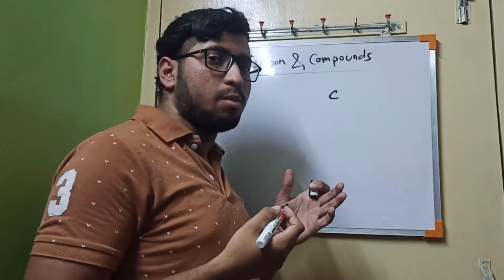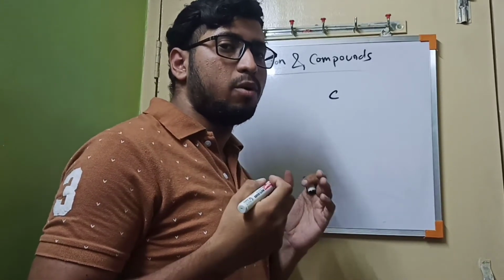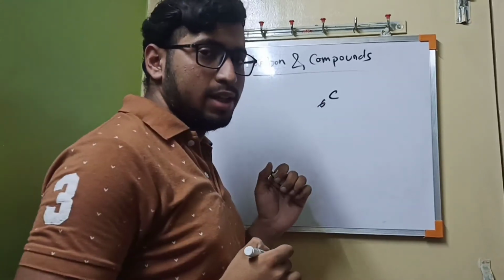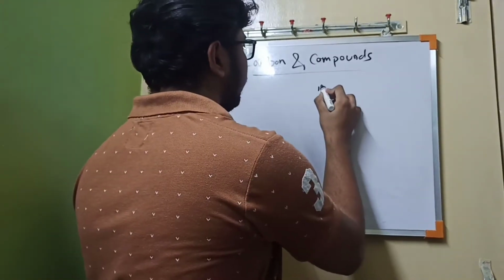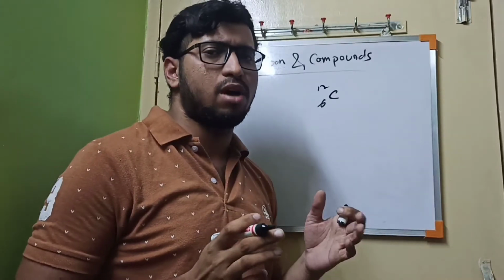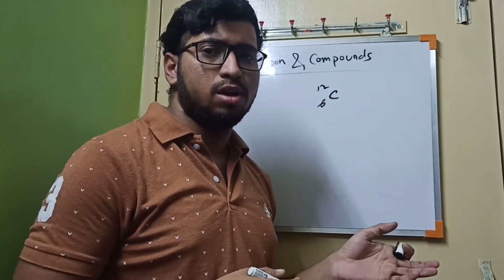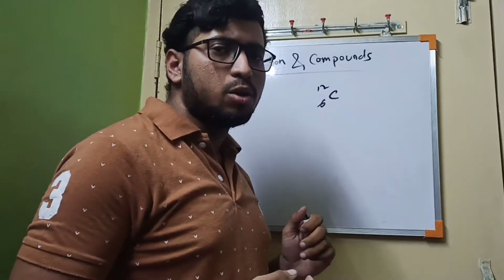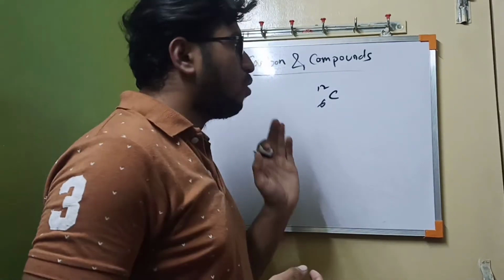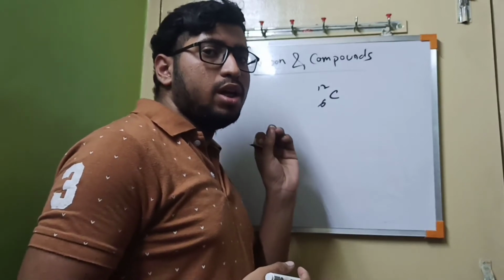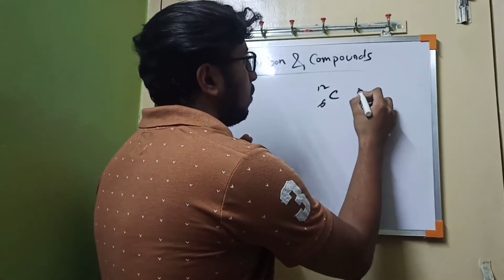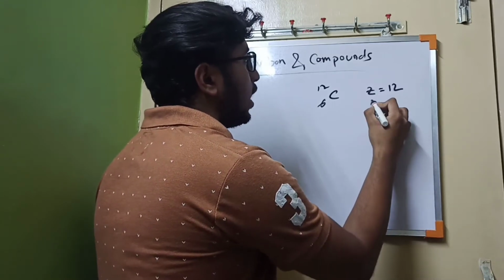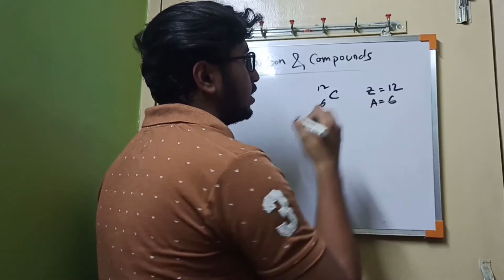if we study about carbon, the first thing we know about it is the atomic number. The atomic number of carbon is 6 and the mass number is 12. It is a different thing. We found other isotopes for carbon, that is C13 and C14, but the natural isotope is 12. So for use, we only use the mass number of carbon 12 and atomic number 6.